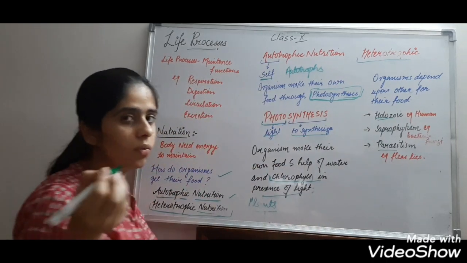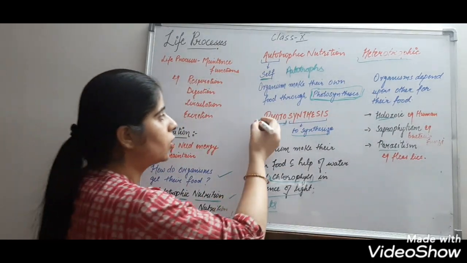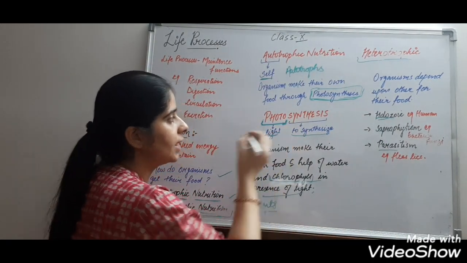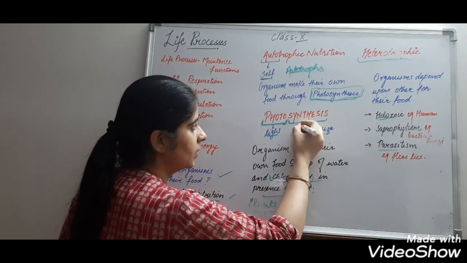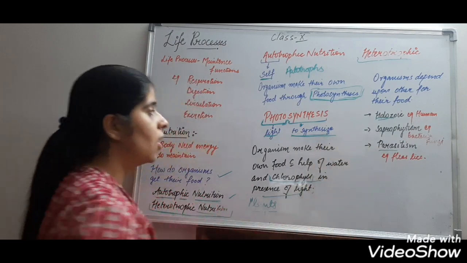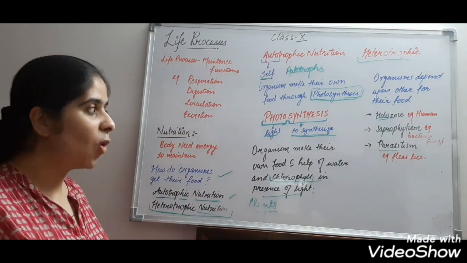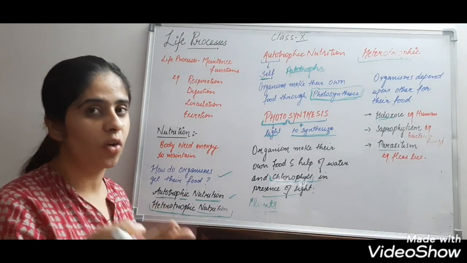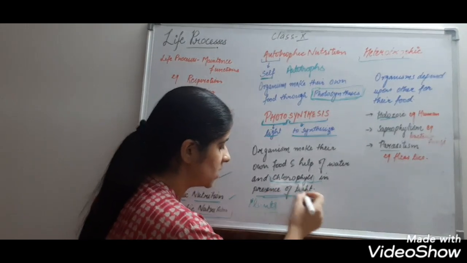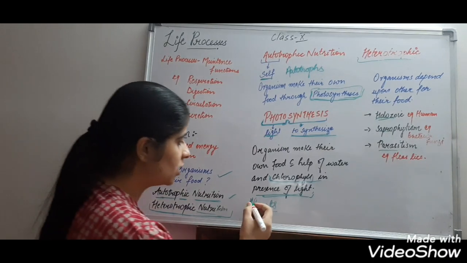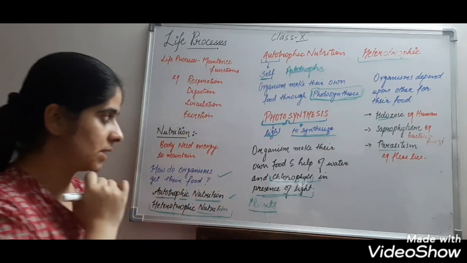Now, what is photosynthesis? The word photo comes from light, and synthesis means to synthesize. Organisms make their own food with the help of water and chlorophyll in the presence of sunlight, which is known as photosynthesis. An example of such organisms is plants.